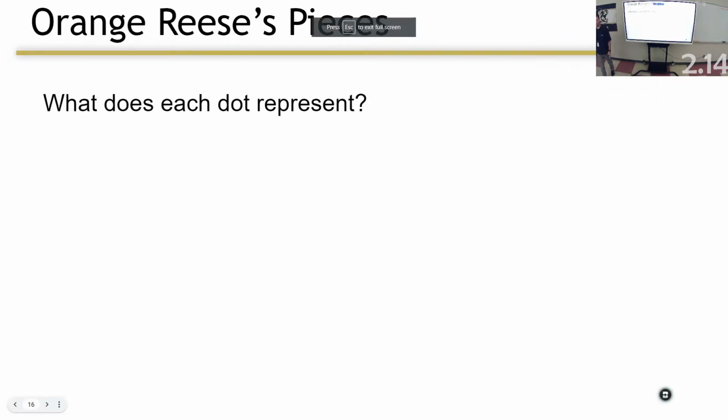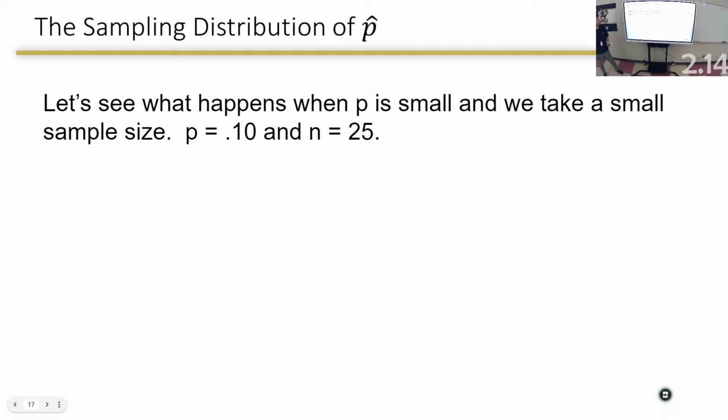What did each dot represent? A sample of 50 Reese's Pieces, or the percentage of orange out of a sample of 50 Reese's Pieces. Y'all okay with that? We've done that several times. You need to recognize what each one of those dots represented, okay?